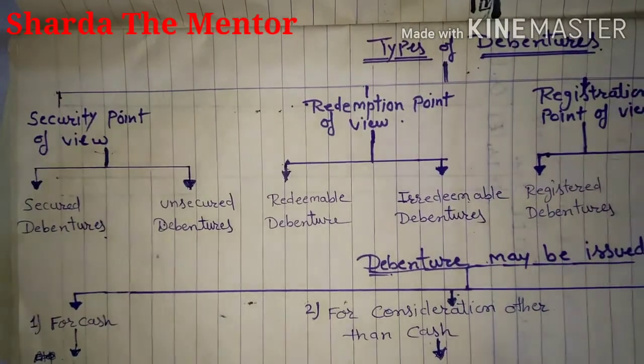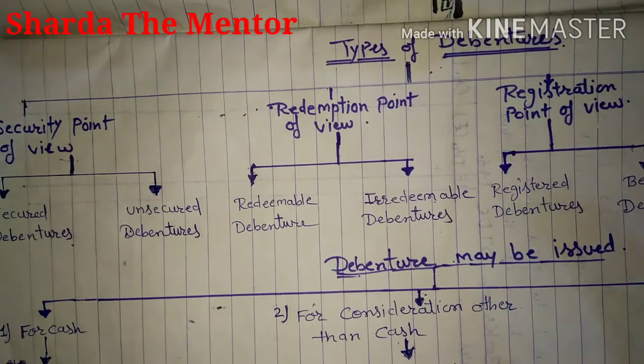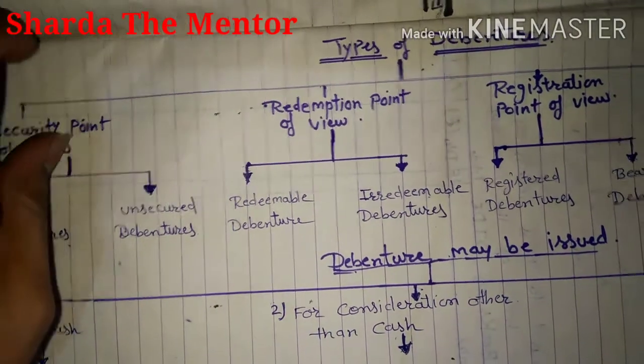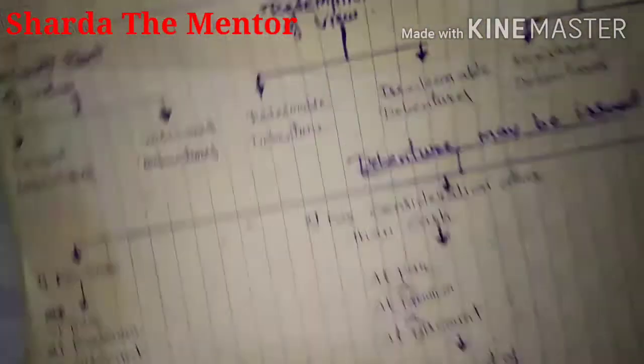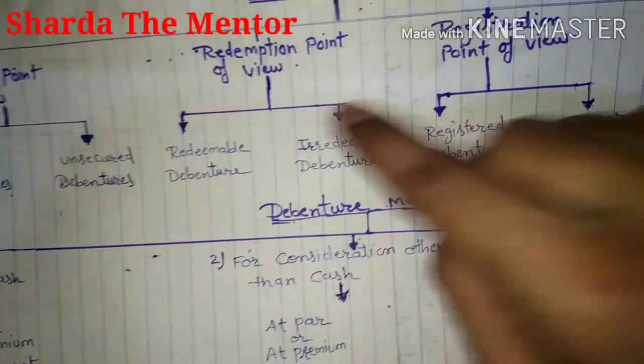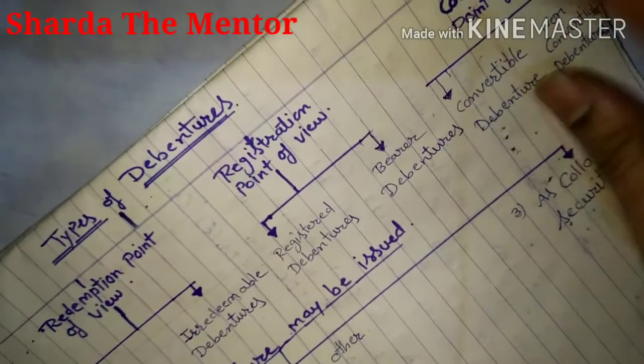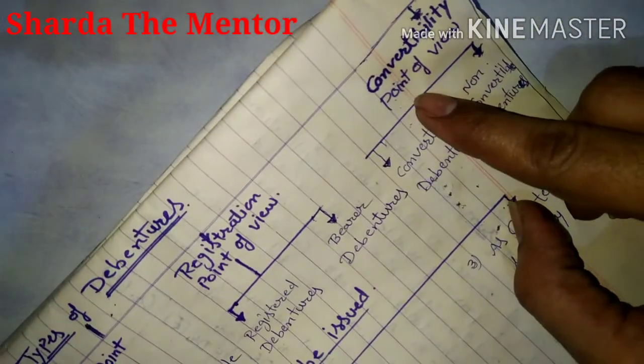Mainly there are 4 main differences: first, the security point of view; second, the redemption point of view; third, the registration point of view; and fourth, the convertibility point of view.